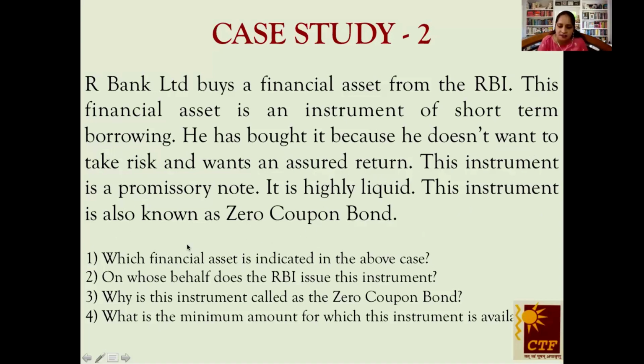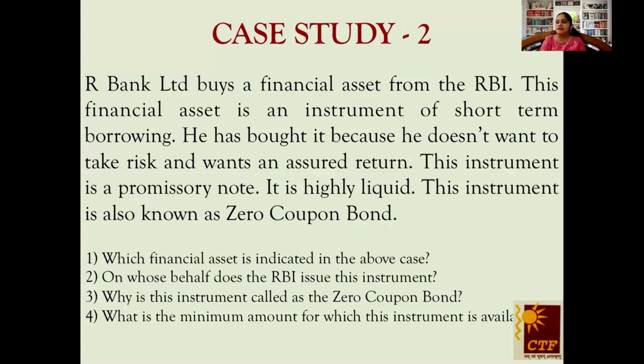So which financial asset? Without wasting any time, I have the answer. That's treasury bill. On whose behalf does the RBI issue this instrument? Of course, on behalf of Government of India. Why is this instrument called a zero coupon bond? Zero here refers to the rate of interest. There is no interest being given, rather it is being issued at discount and redeemed at par. And the minimum amount you all know, that is rupees 25,000.